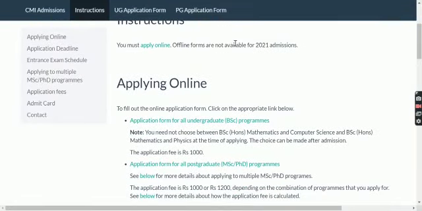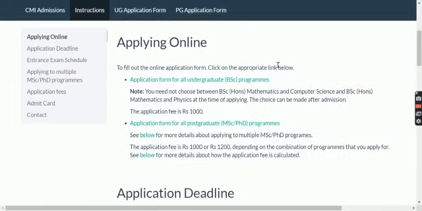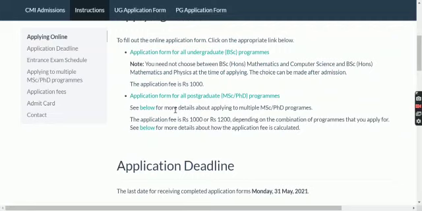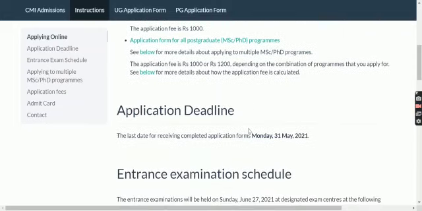So here on the topmost it's written that offline forms are not available. You have to fill your application form online. So these are some details for undergraduate programs. You don't need to choose between anything and the choice is made after admission. So here you can see the application fee is 1000 rupees. For postgraduate, the same details are given and the application fee is given over here.